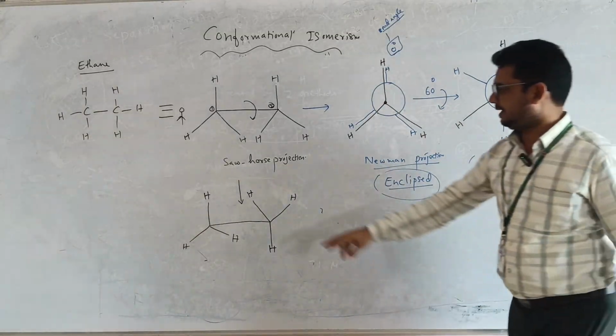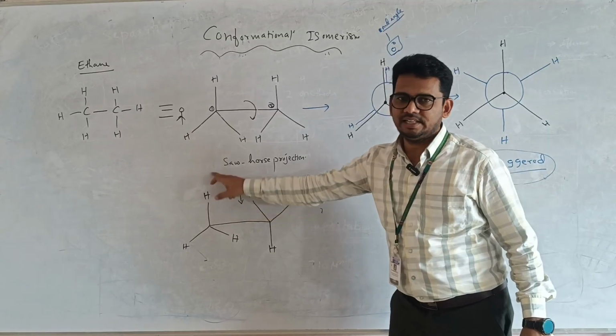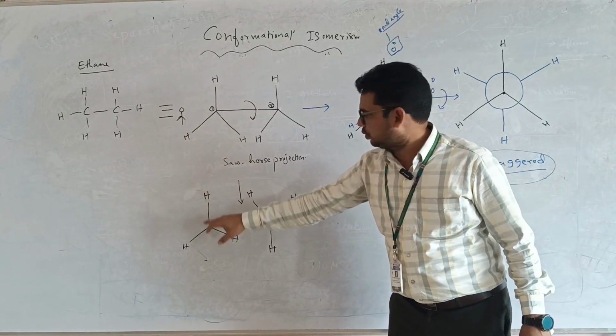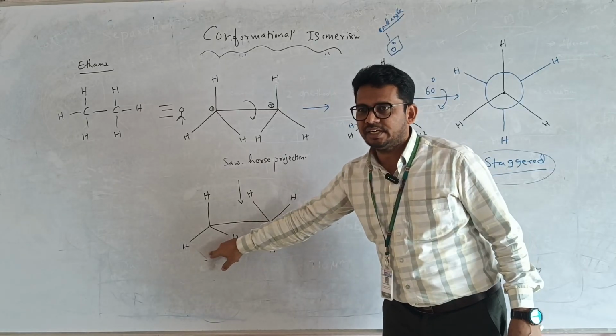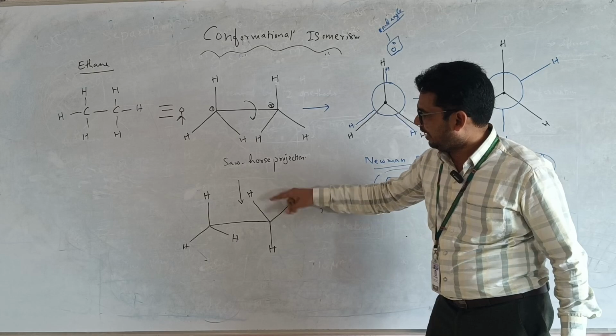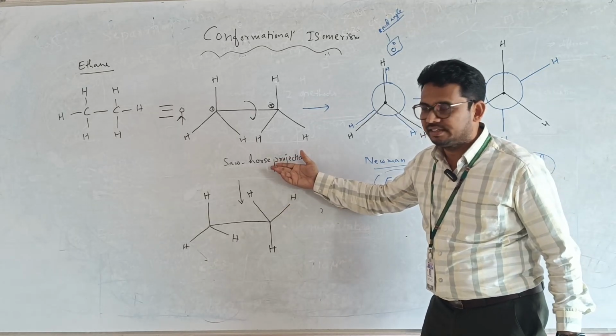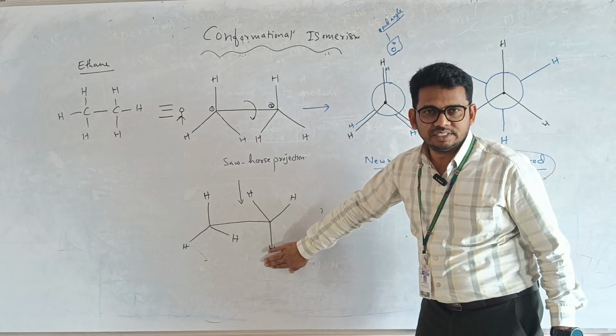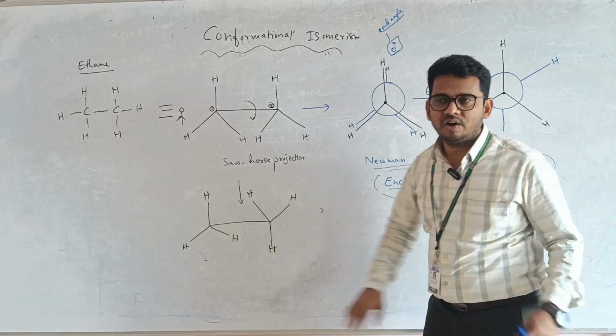Just see here, in this case one hydrogen is on the top, and two hydrogens are on the downside. But when we rotate, the two hydrogens move to the upper side and the single hydrogen comes down. Rotation causes this, or not? It causes.